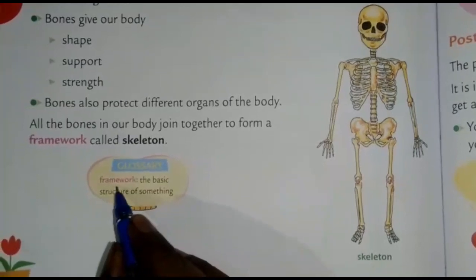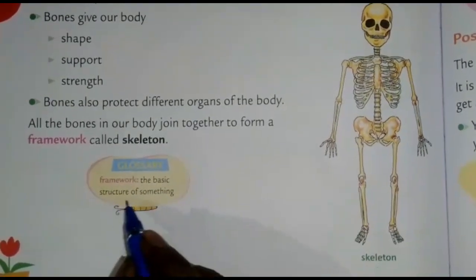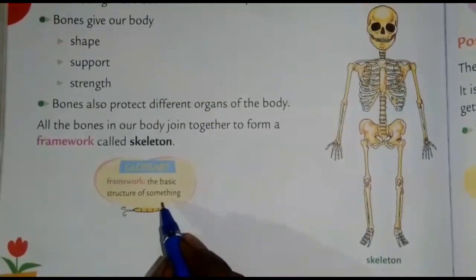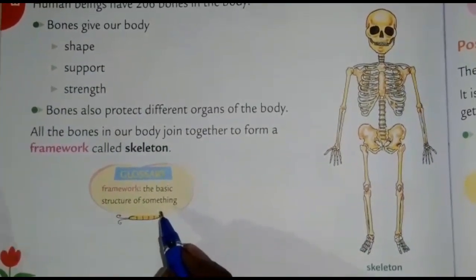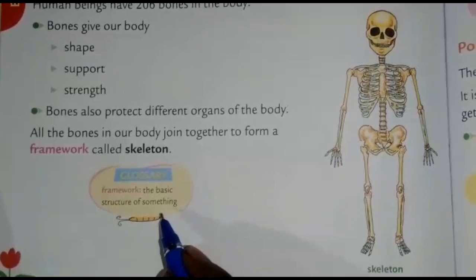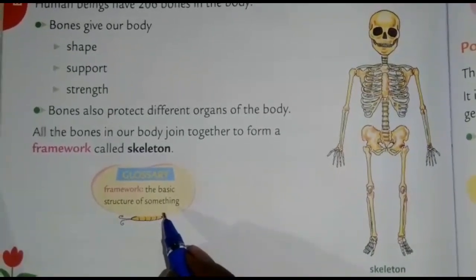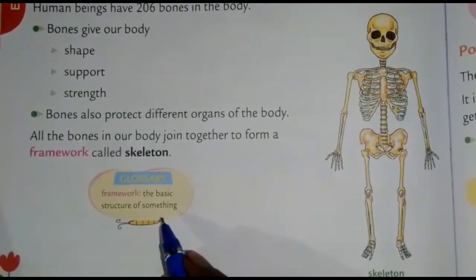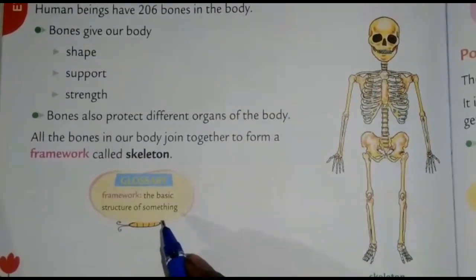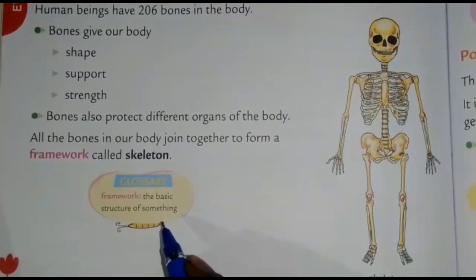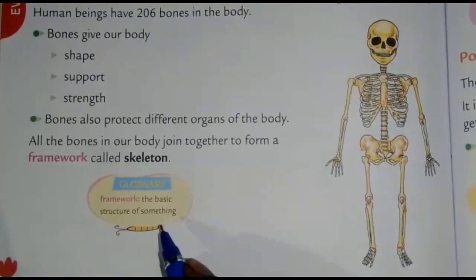See children, framework: the basic structure of something. Bones give shape and structure to our body. The structure has a special name, that is the skeletal system. It is a very important component of our body. This system provides protection to internal organs. So, it covers all the important organs.